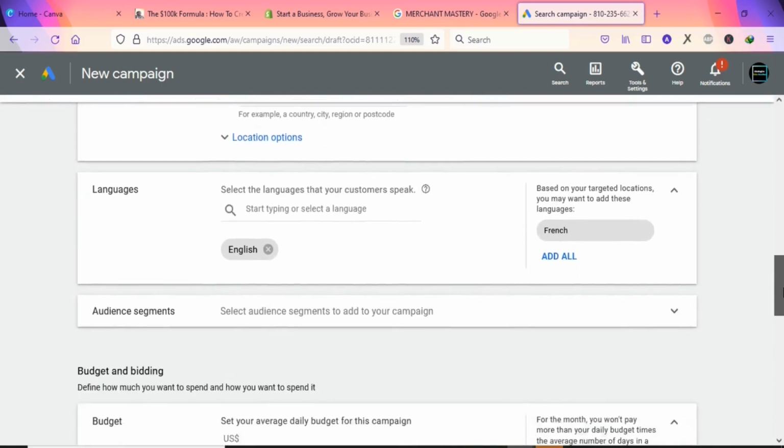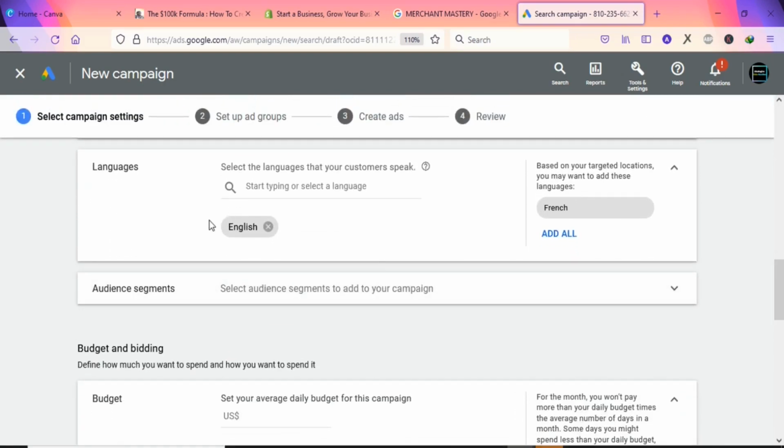The next thing is that you are going to come here and then select the language. So you are going to leave it as English. If your ad is in English, you have to leave it as English. If it is not in English, you can close this and then select the language of the ad. Google is not going to translate your ad, so make sure you target people who speak English.